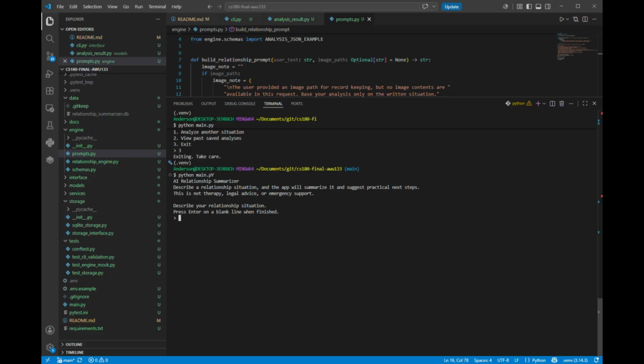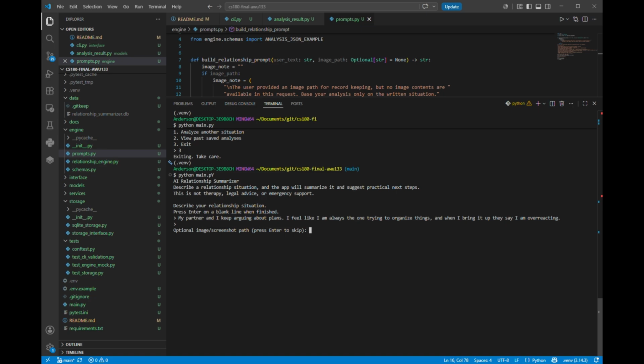It wants us to describe a relationship situation, and here's the example situation. My partner and I keep arguing about plans. I feel like I'm always the one trying to organize things, and when I bring it up, they say I'm overreacting. So the user, given this prompt, is confused and probably doesn't know what the next step is. But that's totally normal. The user might need help, but he doesn't want to get help from friends. He doesn't want to let them know. But yeah, let's just enter.